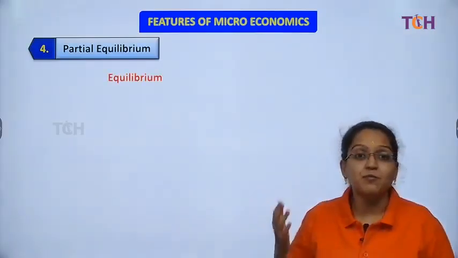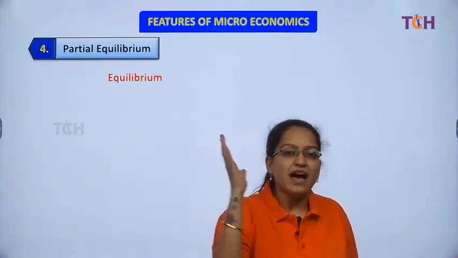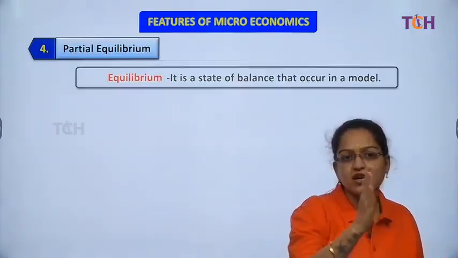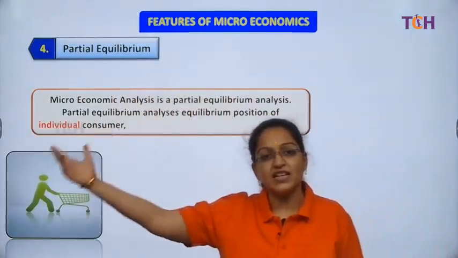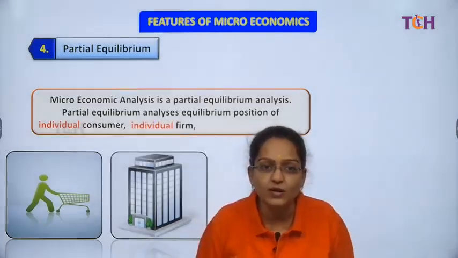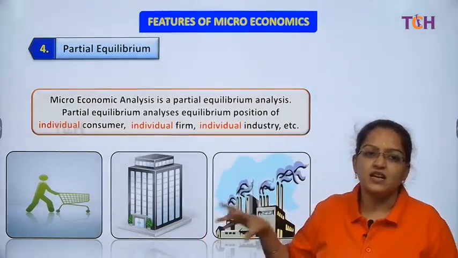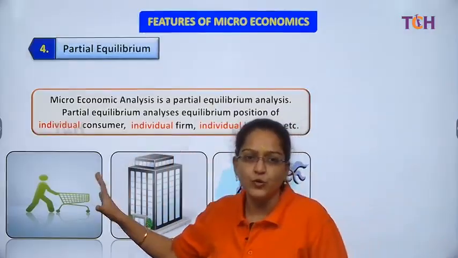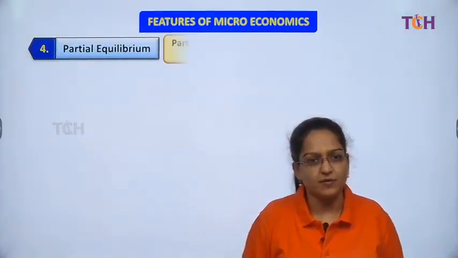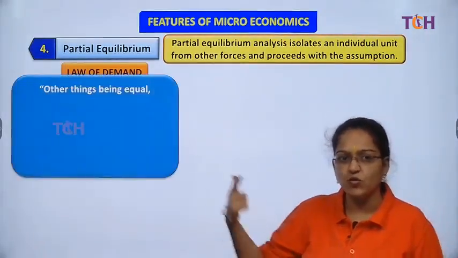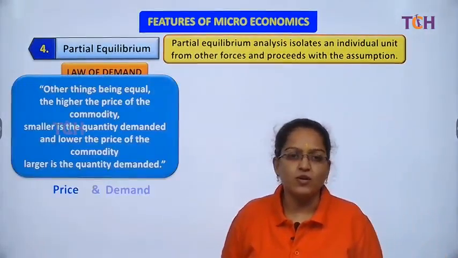Then we are studying partial equilibrium. So studying partially, one part, is again a part of partial equilibrium. Whereas when we study macro, it's general equilibrium. So studying in the economy partially one particular unit, one particular department, is partial equilibrium, right, students? And over there it would be general equilibrium.